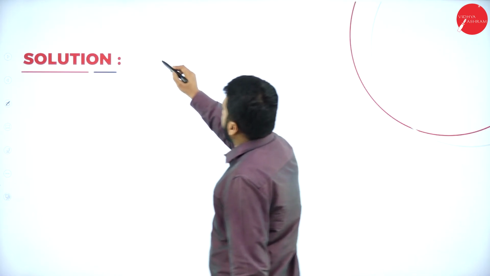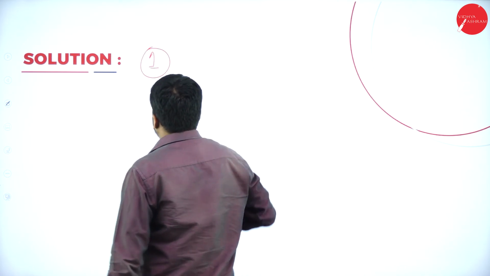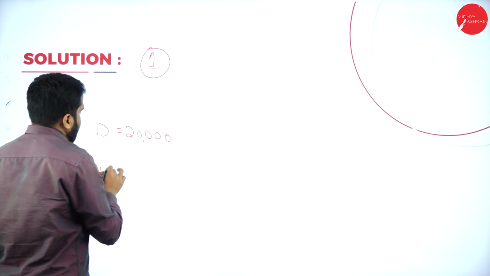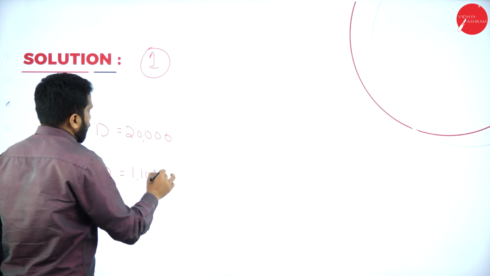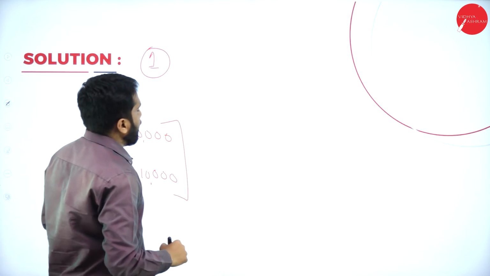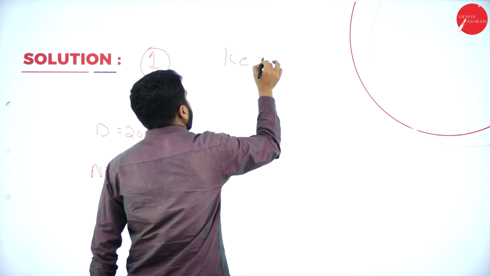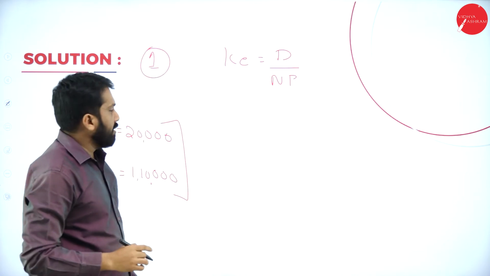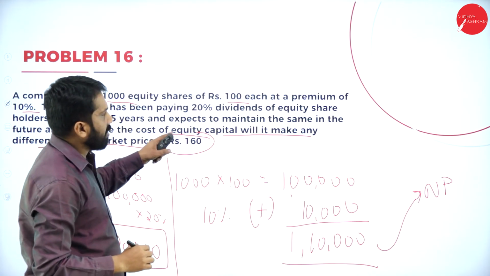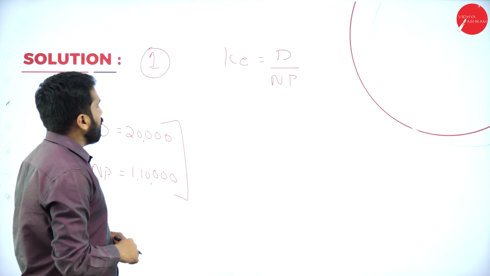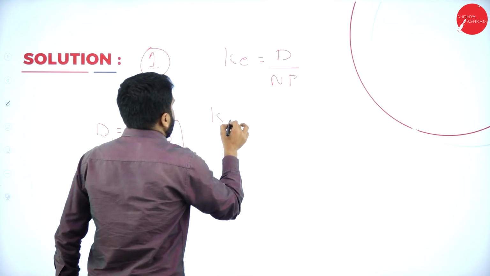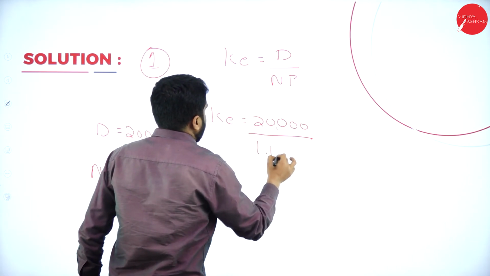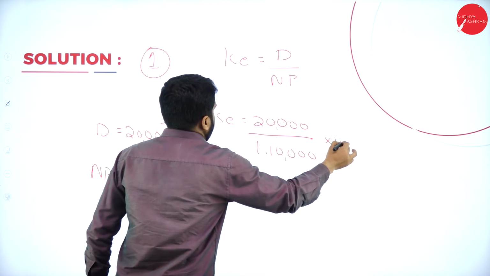Now, the first one, as per this, your dividend is 20,000. Net proceeds 1,10,000. Now, as per this, what is the formula? Cost of equity, dividend divided by net proceeds. Is there anywhere growth rate in the problem? No, there is nowhere mentioned the growth rate. Now, cost of equity is equal to dividend 20,000 divided by 1,10,000 multiplied with 100.